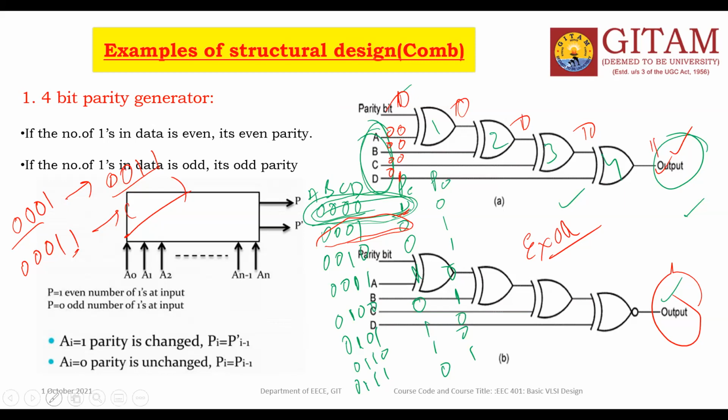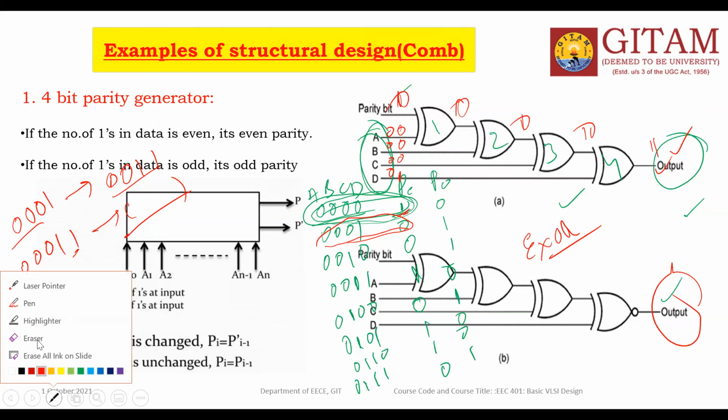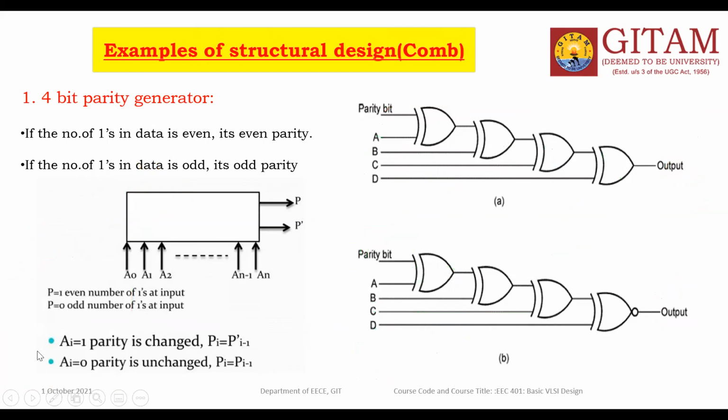So, parity generator and parity checker. Parity generator will be used at the transmitter, and parity checker will be used at the receiver. Both can be implemented with exclusive OR gates.